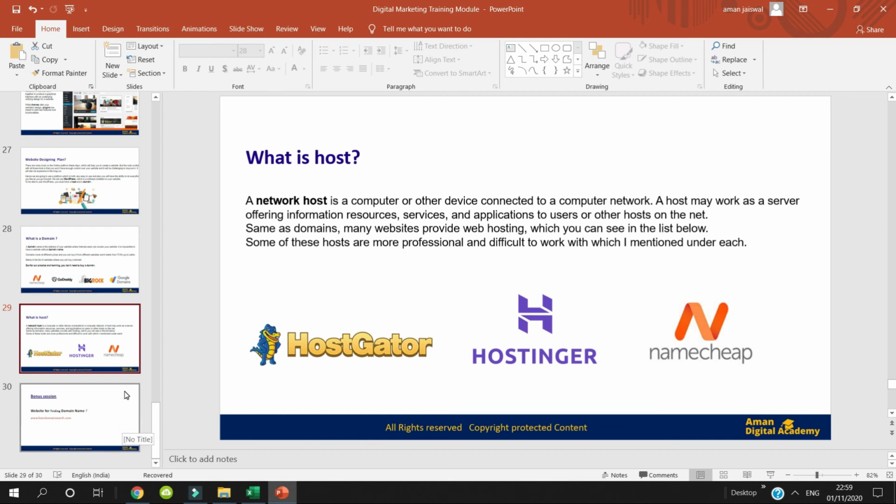So in the next class, which will be tomorrow, I hope that you are going to purchase the domain as per your choice. Even if you can't afford to buy a .com domain, you can purchase this .xyz domain also. So I'll see you in the next class, and in that we will learn about Hostinger and how to install the domain in this Hostinger free platform.